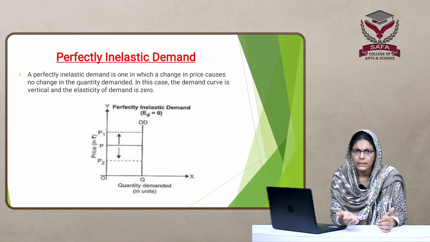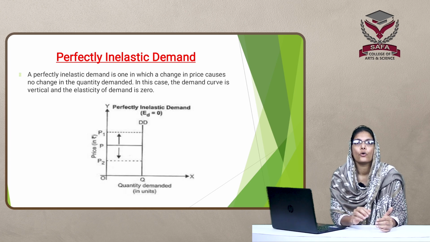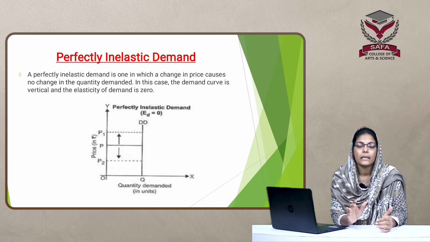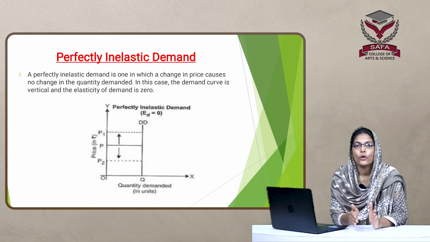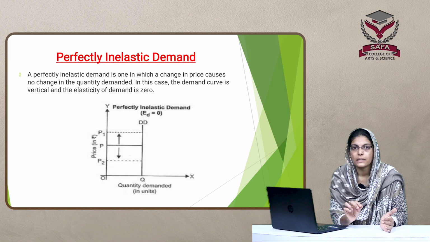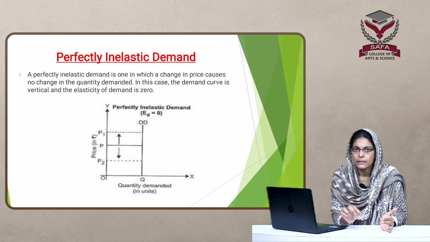In this case, the demand curve will be a vertical straight line and the value of elasticity will be 0. In this case, we can say that demand is perfectly inelastic.